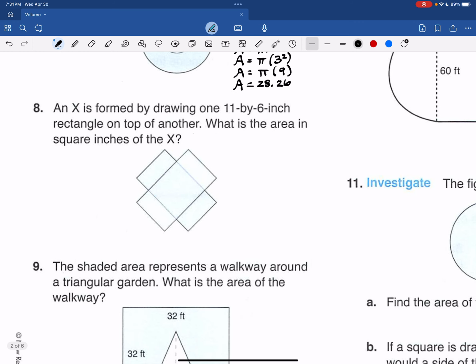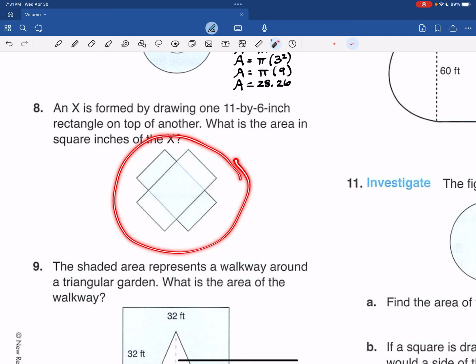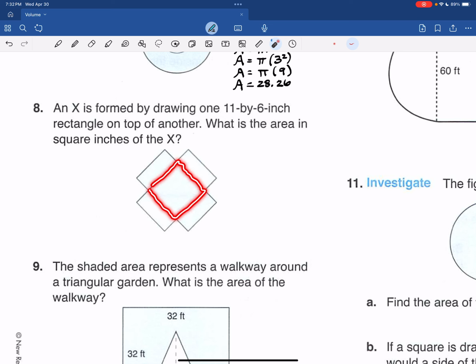Number 8. An X is formed by drawing one 11 by 6 inch rectangle on top of another. What is the area in square inches of the X? So they want us to find the area of this thing. But we have to take out the duplicate. We don't want to count that area twice. So you could do it as 5 rectangles. That's absolutely doable. Let's put some dimensions in here and see if we can figure out another way to do it.